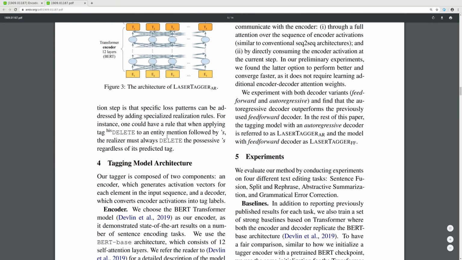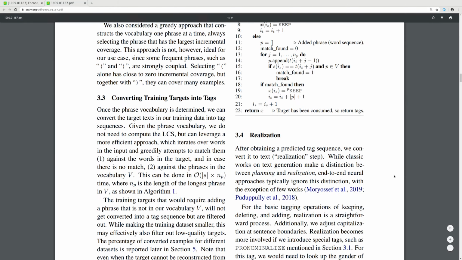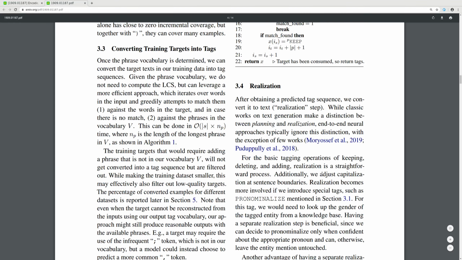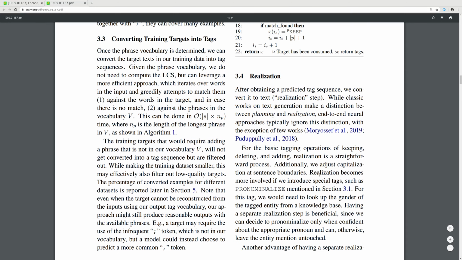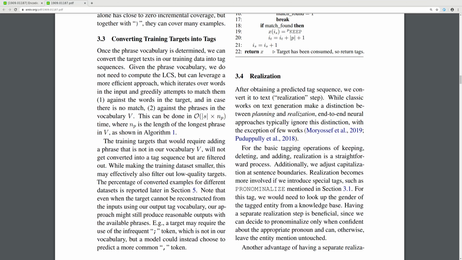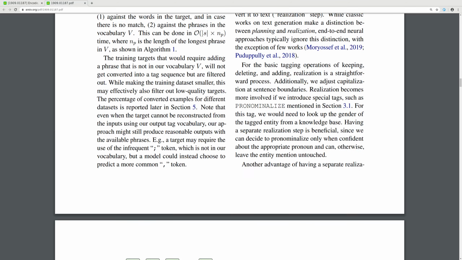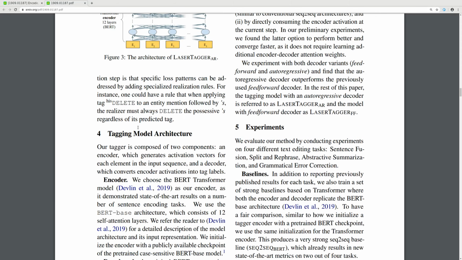Okay, I'm not getting this realization part. Converting training targets into tags. So they get the tags and then they have realization. After having a predicted tag sequence, we convert it to text. That's the realization. So they have a tag sequence and they convert it to text.